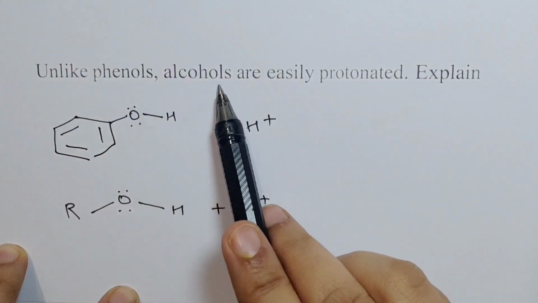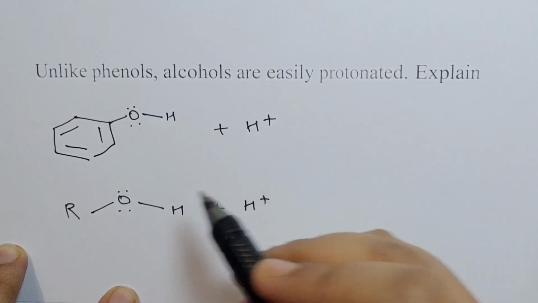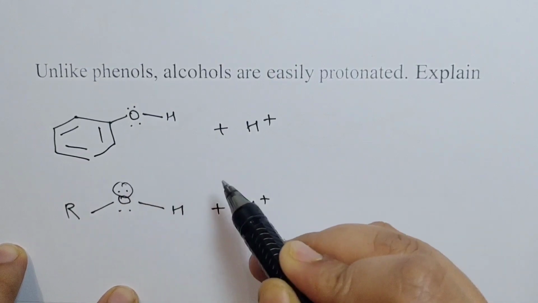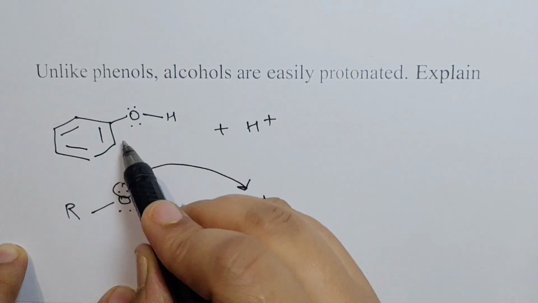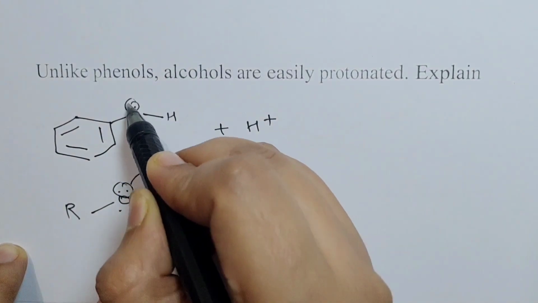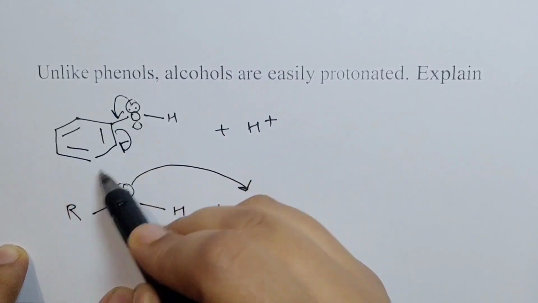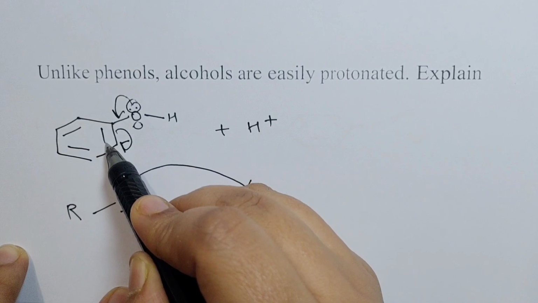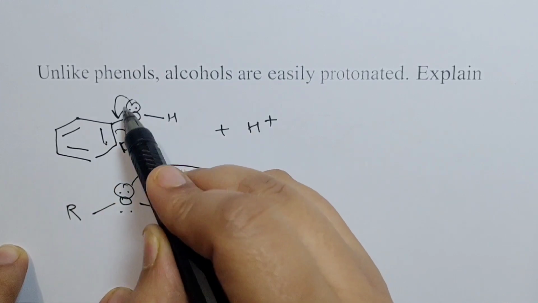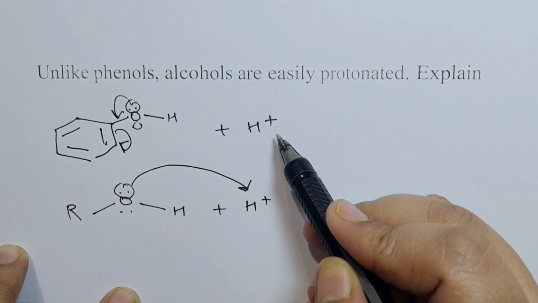Unlike phenols, alcohols are easily protonated. Yes, alcohols are easily protonated because alcohols have the lone pair to grab the H plus. In case of phenols, these lone pairs get delocalized over the benzene ring. Why? Because here the lone pair is in conjugation with the double bond in the benzene ring. So these are occupied, not available to grab the proton and therefore phenols do not get protonated.